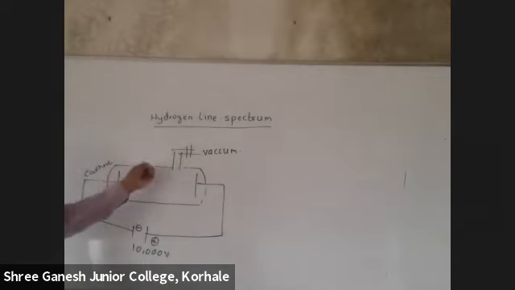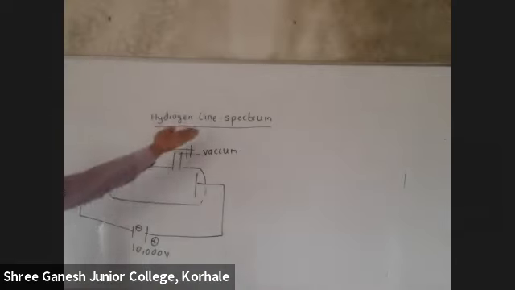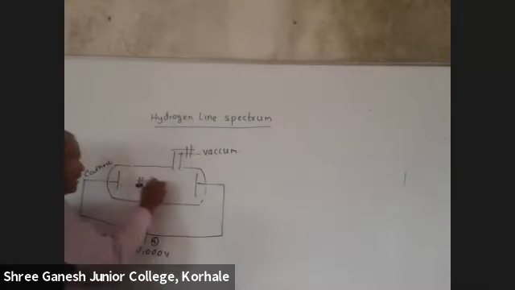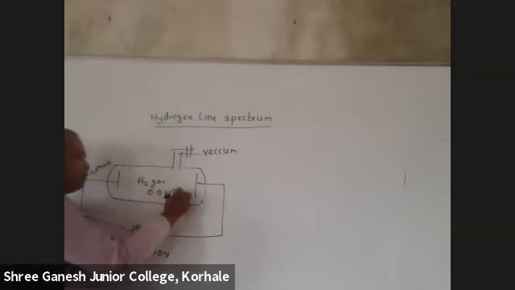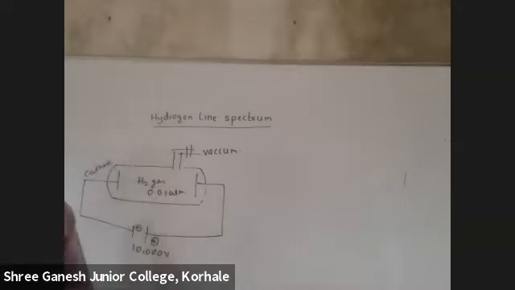And in this tube, for the hydrogen line spectrum, they have put hydrogen gas at a very low pressure. The pressure is 0.01 atm. The pressure is very low. Hydrogen gas at very low pressure, 0.01 atmospheric pressure.